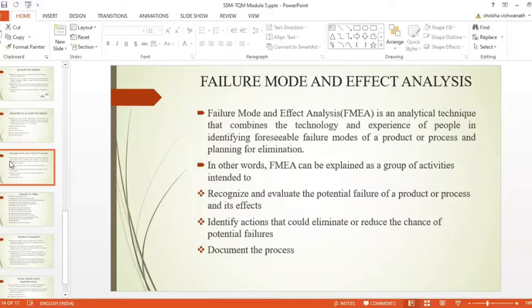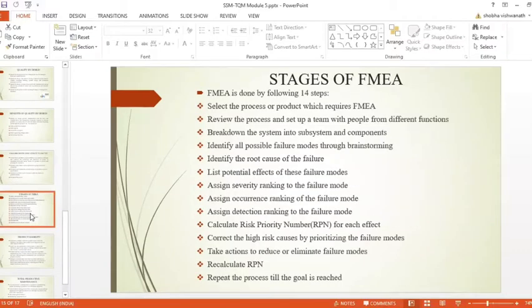That's why FMEA is also applicable for improving an existing product or process, or for analysis of causes of failure of an existing product or process. So FMEA is done in the following 14 steps, the stages of FMEA, failure mode and effect analysis.